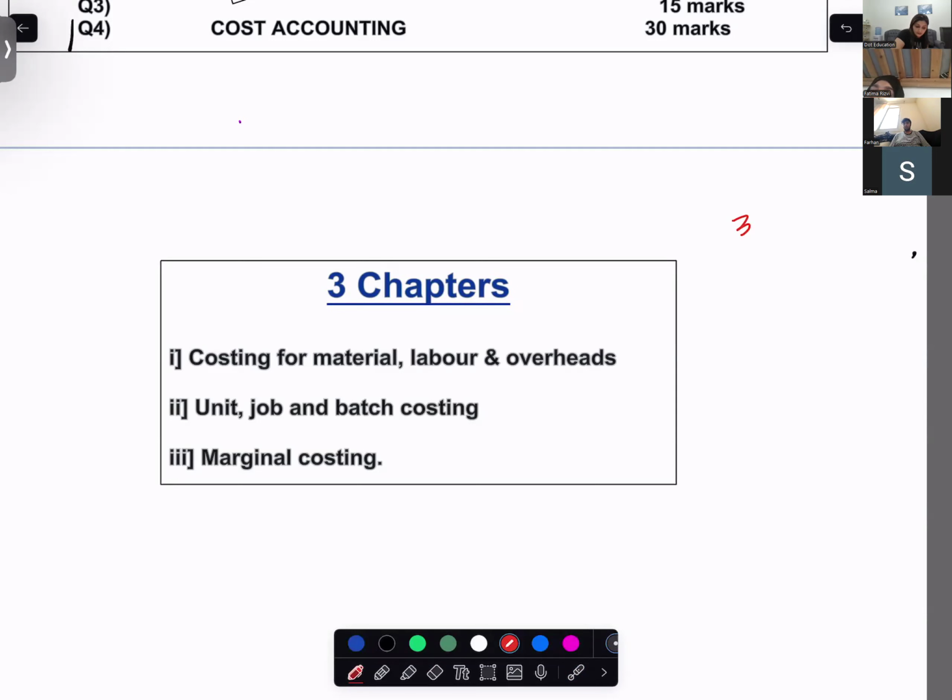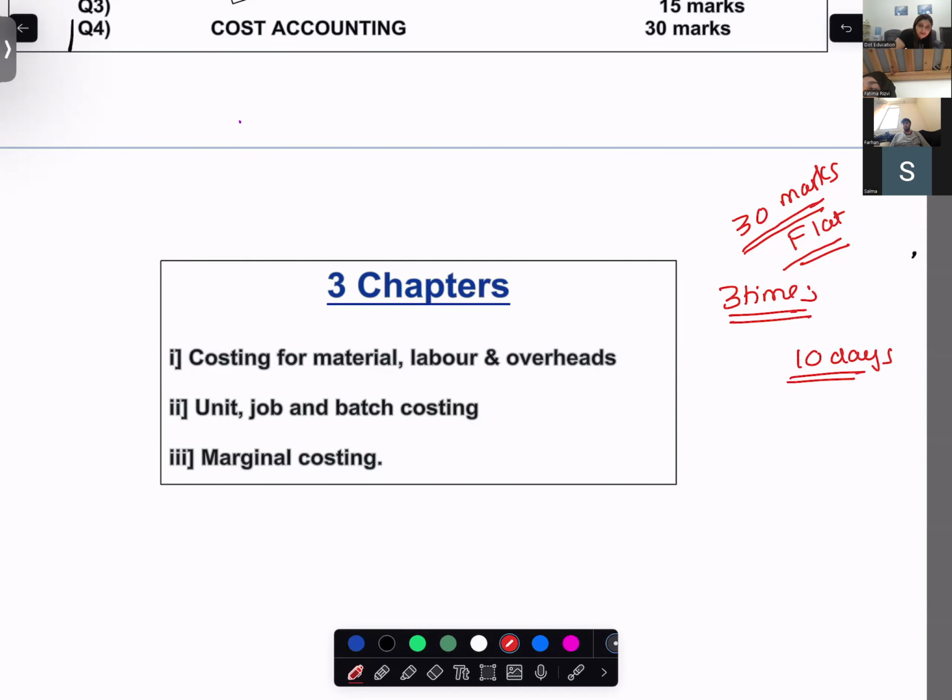When I say 2 chapters, 30 marks flat, it means that you know this is definitely going to come. So think strategically. The syllabus is vast. I'm not saying that you do the entire syllabus, but something which you know is definitely going to come has to be on the tip of your fingers. Every sort of question, everything that is there in the worksheet, absorption costing and marginal costing, has to be done at least 3 times in a span of 10 days.